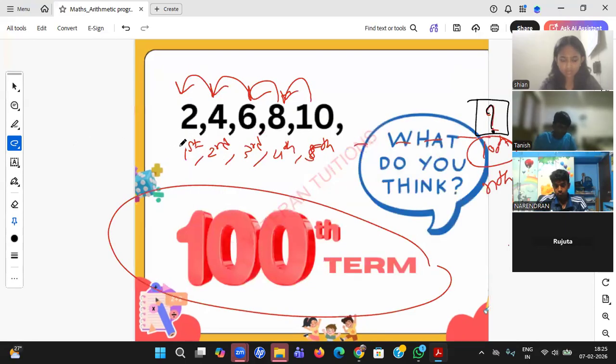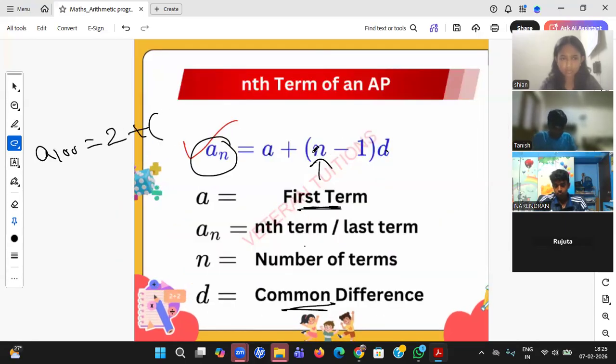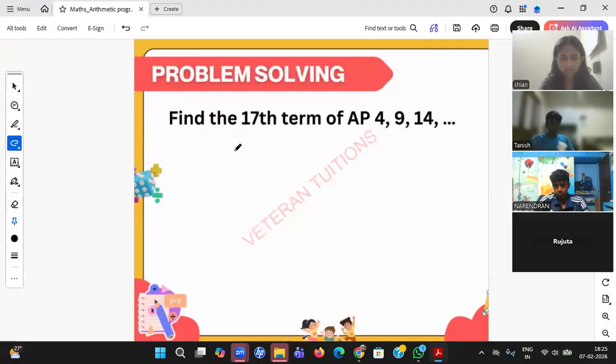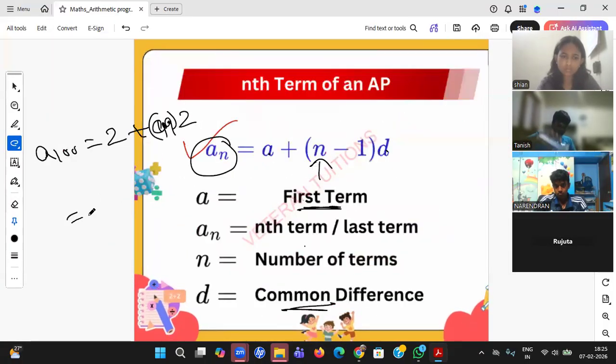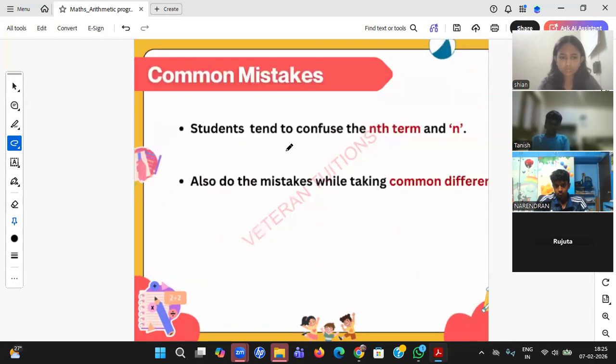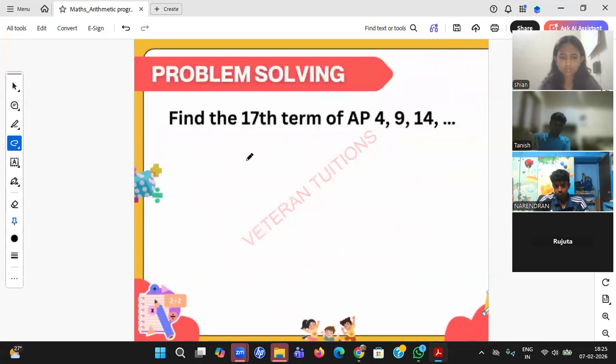So a will be 2 plus n is 100, minus 1, sorry, 99 into d, and d is again 2. Okay, so that will be 200, right? So like that, you can just use this formula. So the nth term of AP is the first formula, student. Okay. Please find the answer for this.